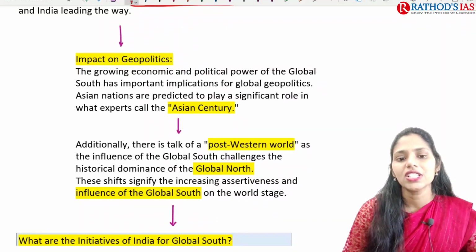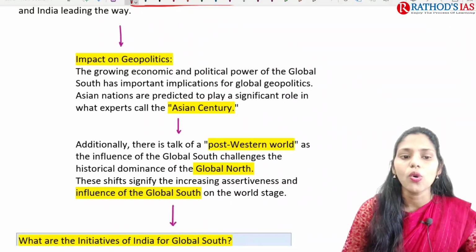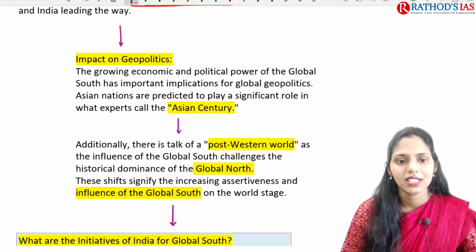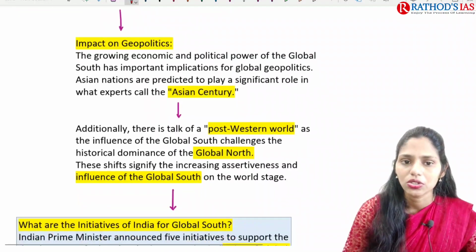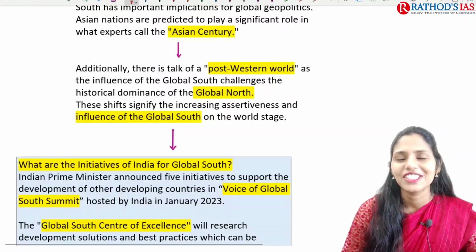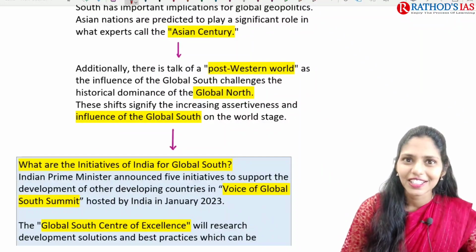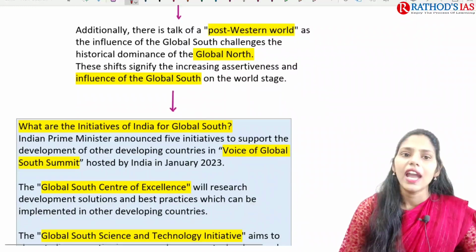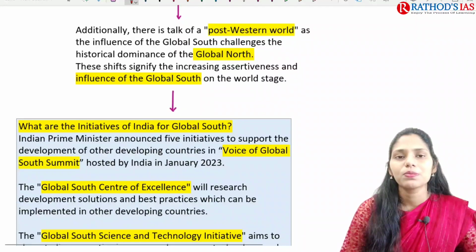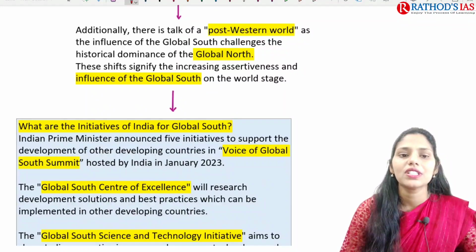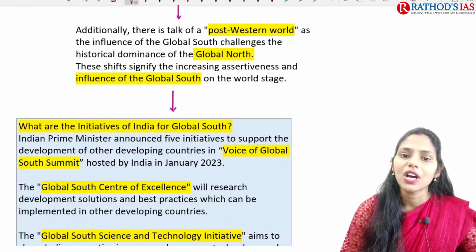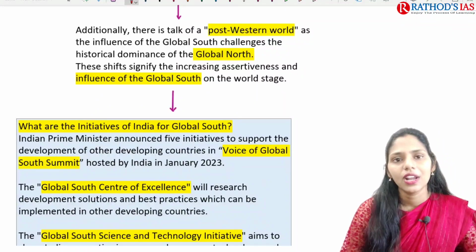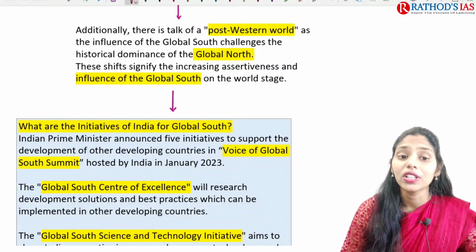So here Asian nations are predicted to play a significant role in what experts call the Asian century. So we are going to have an Asian century in the future. At least in the next generation, okay, we are going to have this Asian century. And here we are going to talk about this post Western world, which is having the influence of Global South challenges, and there will be dominance of Global South over the Global North.